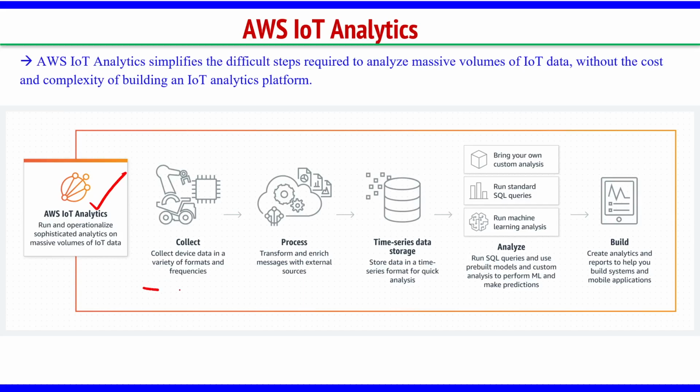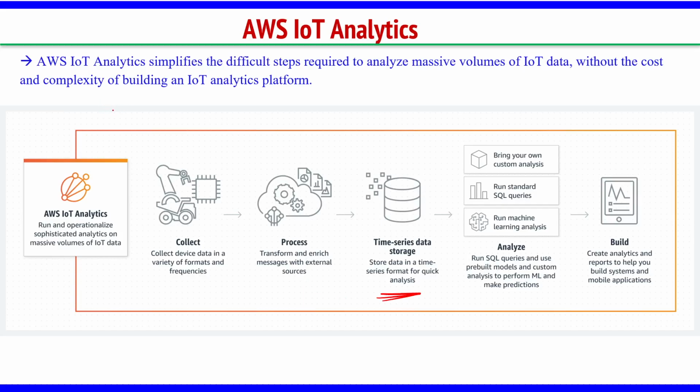How does it do this? First step is collect. Collect device data in a variety of formats and frequencies. Data is coming from millions of IoT devices in different formats, right? Then process, transform and enrich messages with external sources. You do some processing here. Then after that, time series data storage. We are storing the data in the storage. Store data in a time series format for quick analysis.